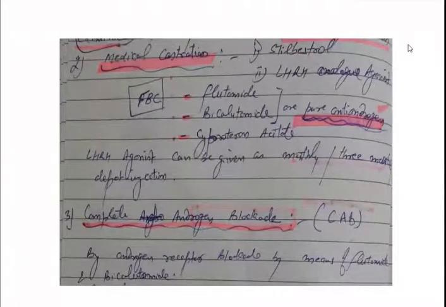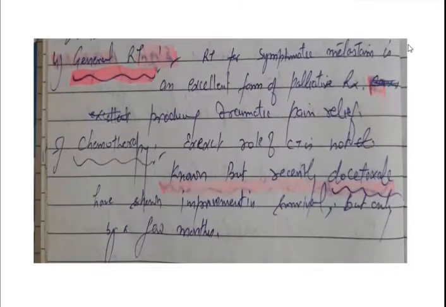Complete androgen blockade is achieved by blocking the androgen receptors by means of flutamide and bicalutamide. These are drugs which are given in carcinoma prostate. Local radiotherapy for symptomatic metastasis is an excellent form of palliative treatment, producing dramatic pain relief.